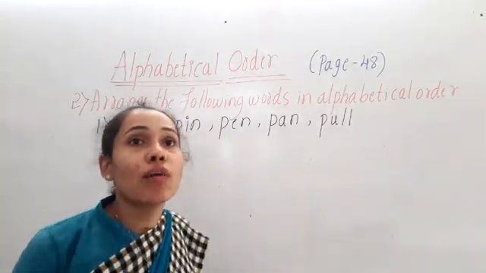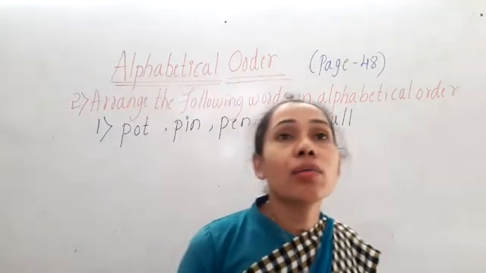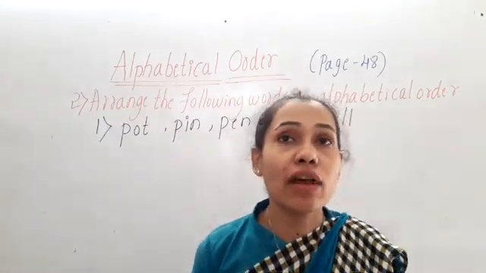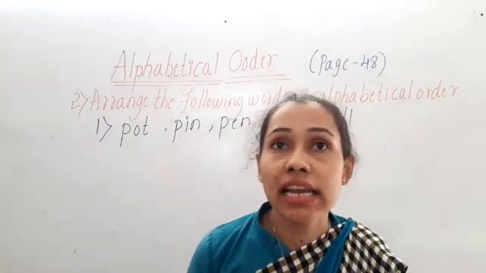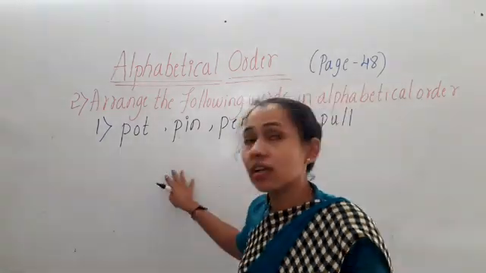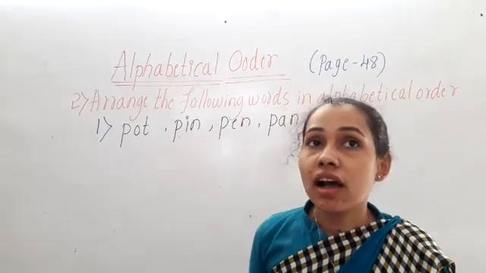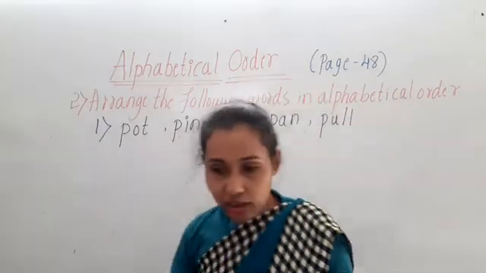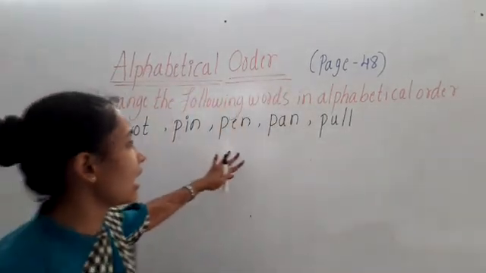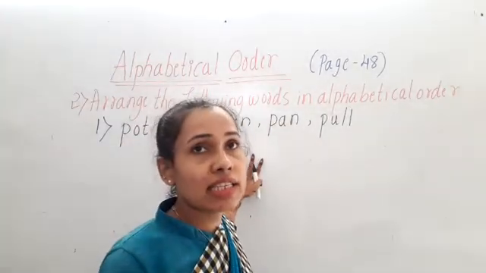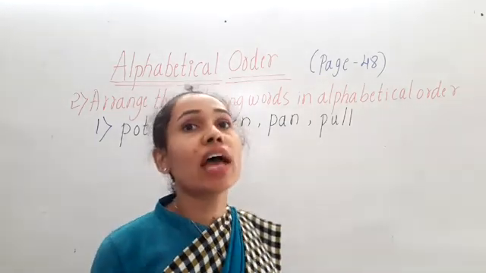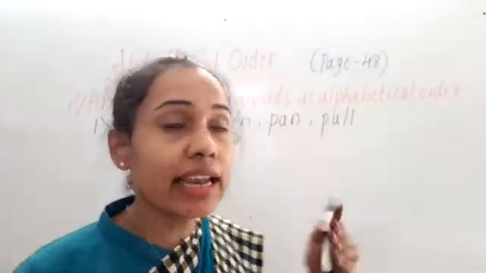Okay, children. While arranging, if the beginning letter of all the words is same, then we have to look at the second letter. Here all the letters are same, isn't it? So in such cases we have to move on to the second letter.